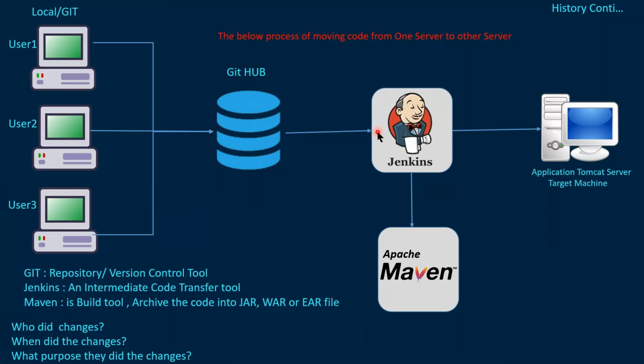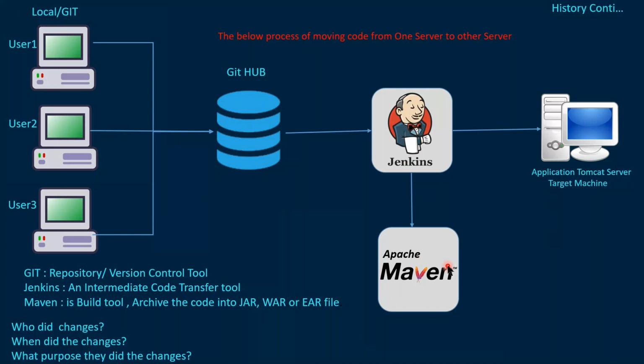Currently, we have automated all the activities, right? So to automate, we use Jenkins. Jenkins pulls the code from GitHub, which is raw code. What is raw code? Unstructured code, unformatted code. That raw code will not be understood by application servers, Tomcat servers or JBoss servers, WebLogic, WebSphere. That is why we are integrating one more tool, which is Maven. What is Maven? What will Maven do? Maven is a build tool which will generate the artifact.